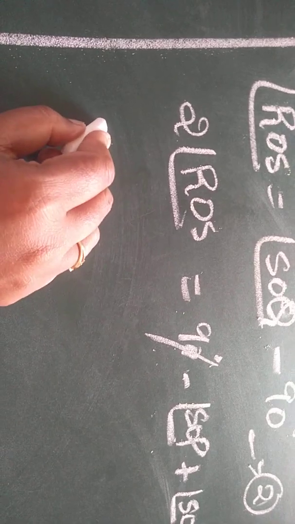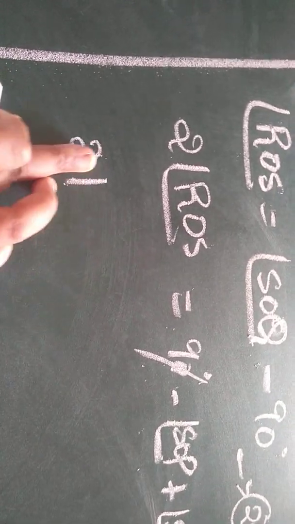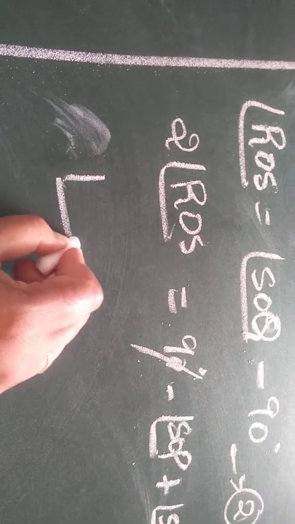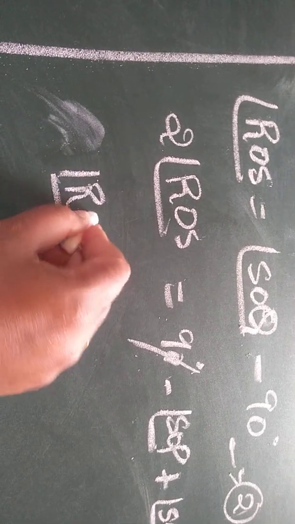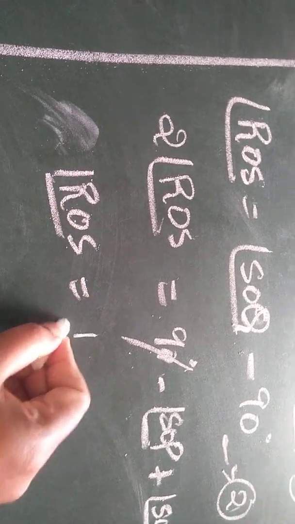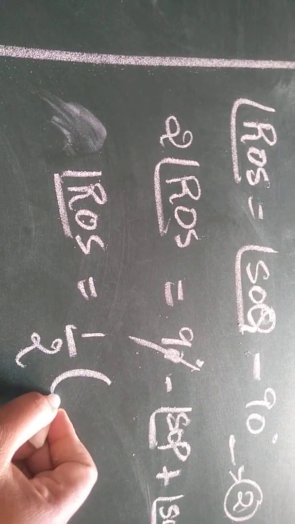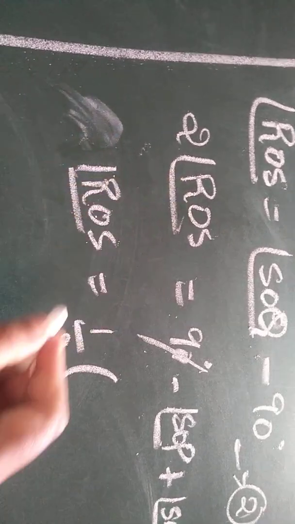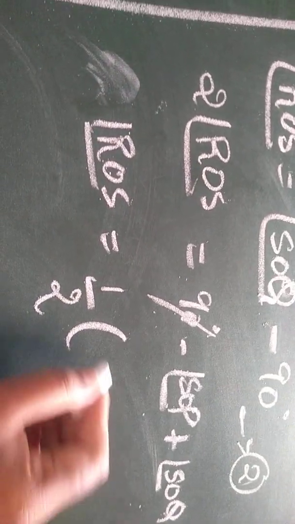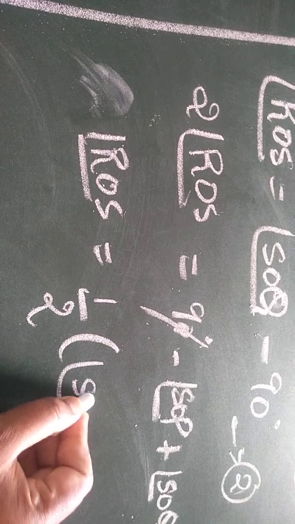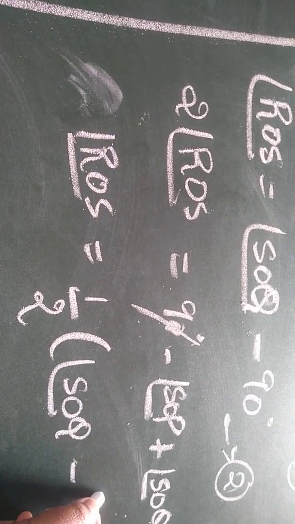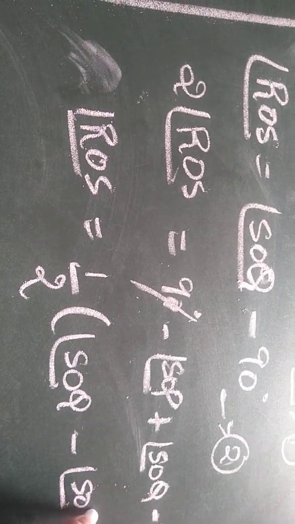So 2 times of ROS, I will take the 2 to the other side as a denominator, because in the LHS it is in the numerator. Now first I will write angle SOQ. Next I will write minus angle SOP.